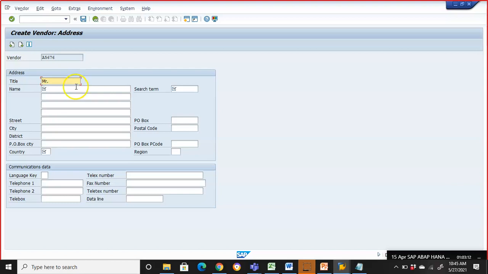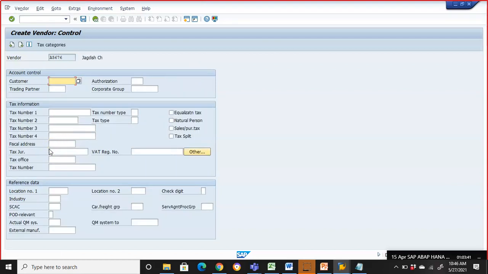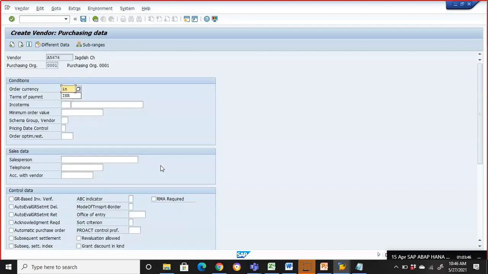Mr. Jagdish CH, and I'm giving search term as SAP and country as India. Enter. Now I'm not giving anything in the third screen. I'm not giving anything here either. I'm just giving the order currency and save.